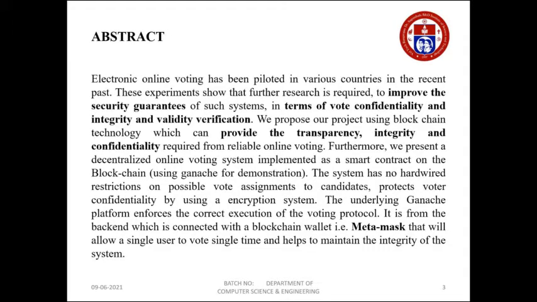So basically, the abstract. What is a voting decentralized application? The basic abstract for this project is that it guarantees security, in terms of confidentiality, integrity, and everything. So here, blockchain is nothing but a digital ledger.